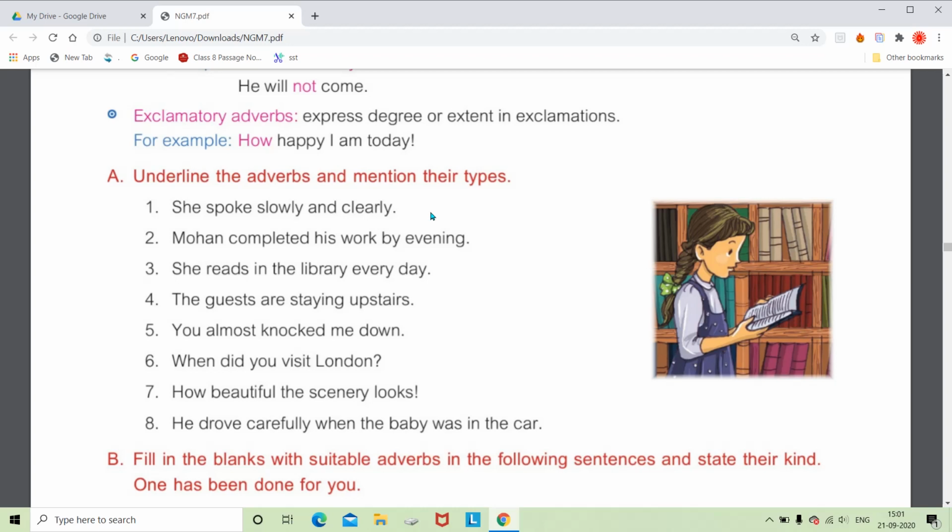After identifying the adverb, we have to underline it, and we have to mention the type, which type of adverb this is, that we have already seen.